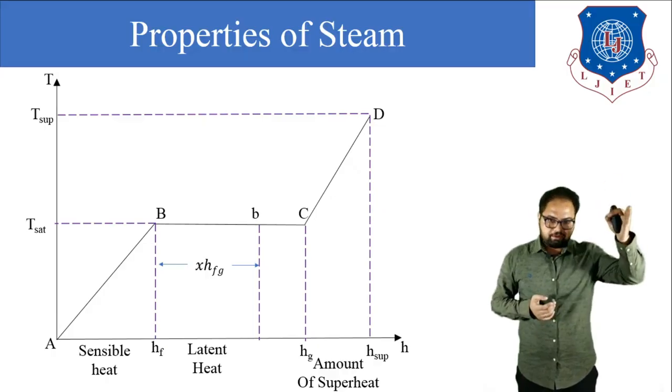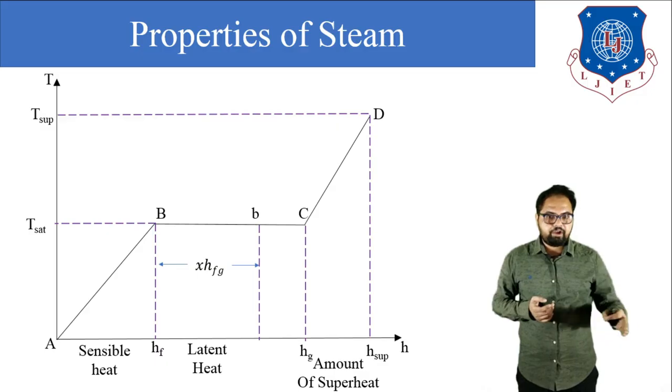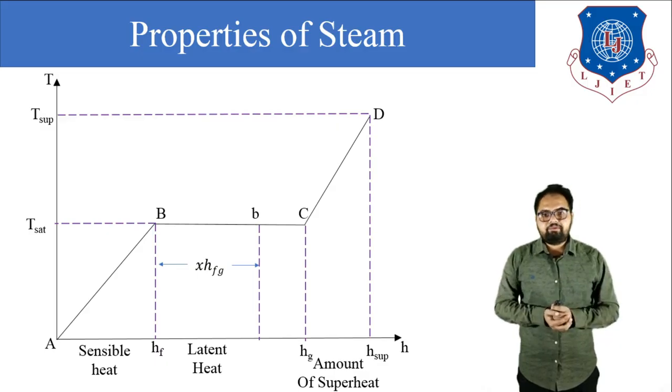And if we drag that point D line to the specific enthalpy line, we get the enthalpy of superheated steam, h sup.